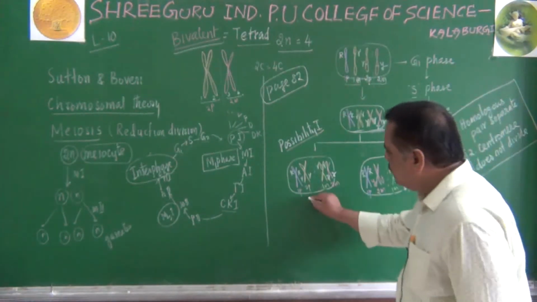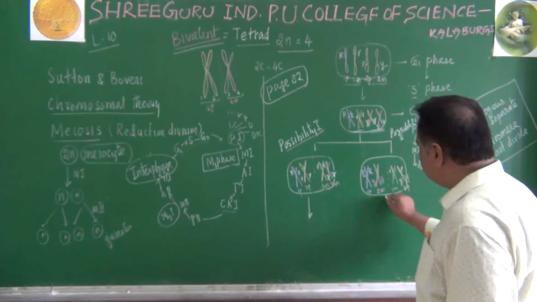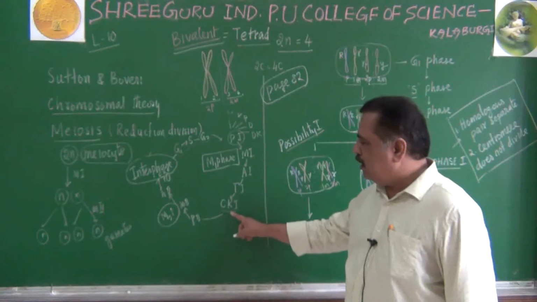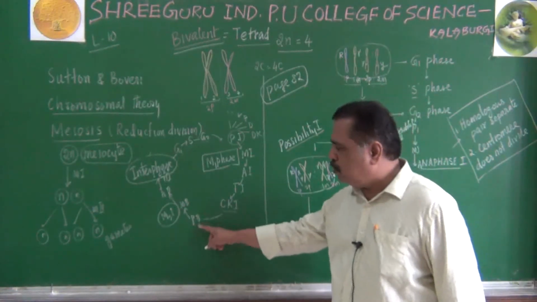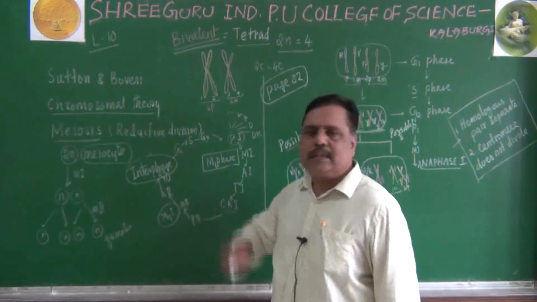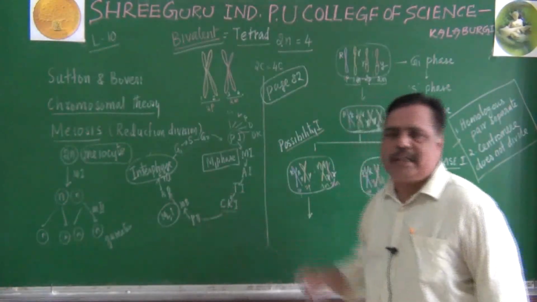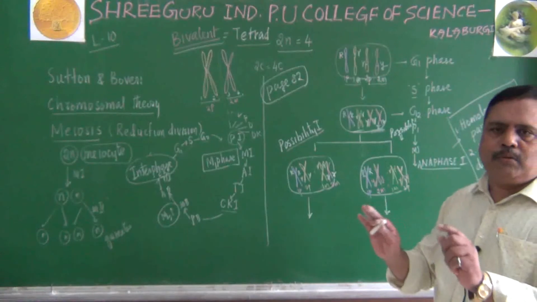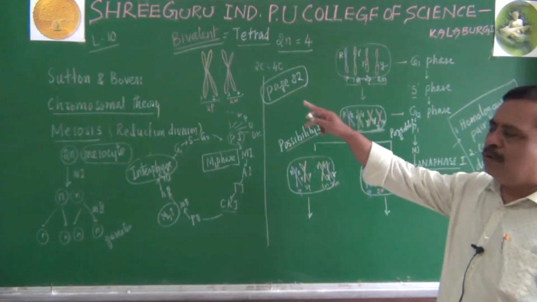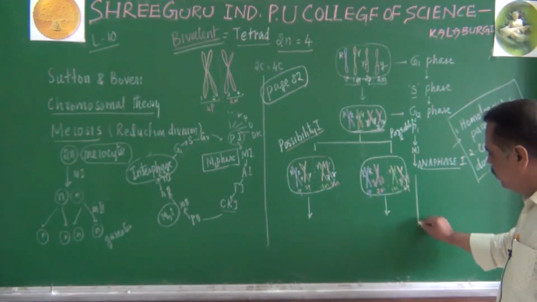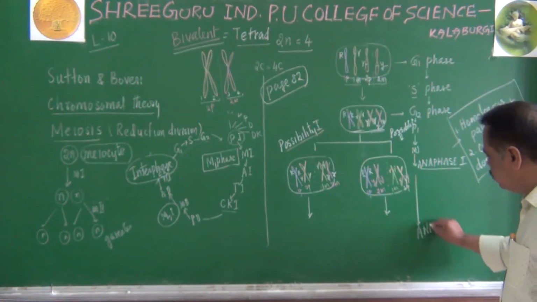Listen to me. The next stage will be after anaphase 1. They will undergo telophase 1, then cytokinesis 1, then prophase 2, metaphase 2. Let us come directly to anaphase 2. Let us not bother about these intermediate steps. We are not going to deal with meiosis here. We are dealing with the behavior of chromosomes. Let me directly come to which phase now? Anaphase 2.